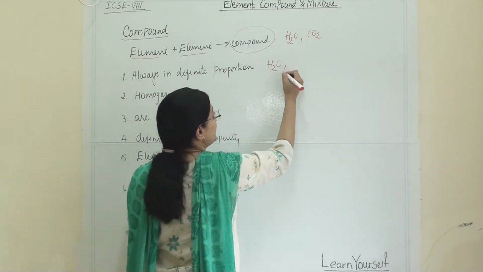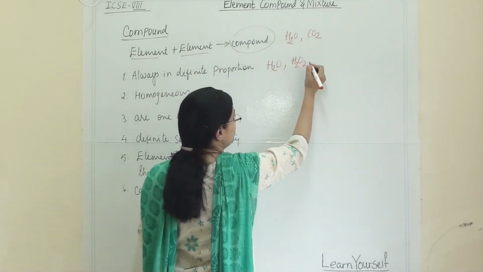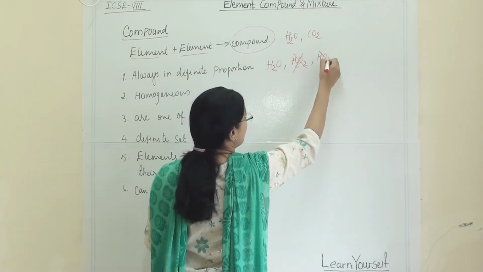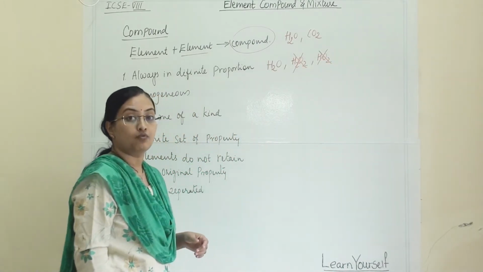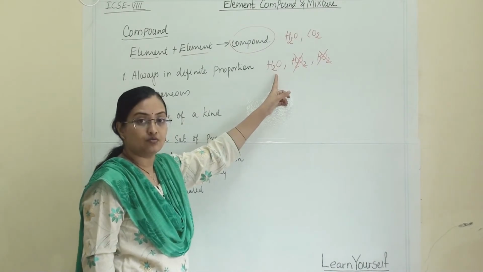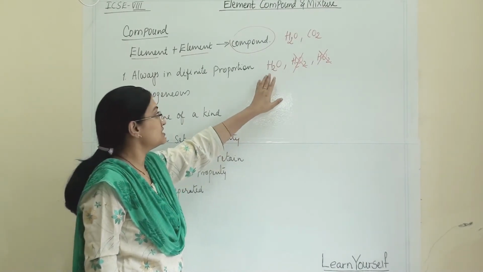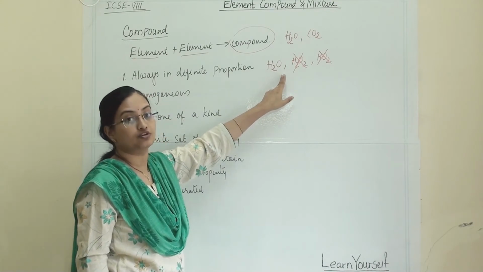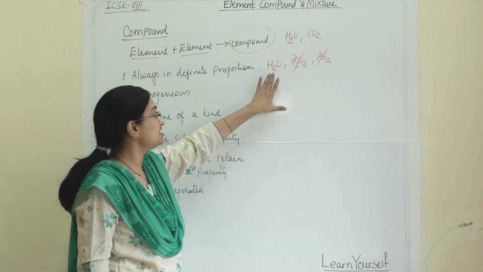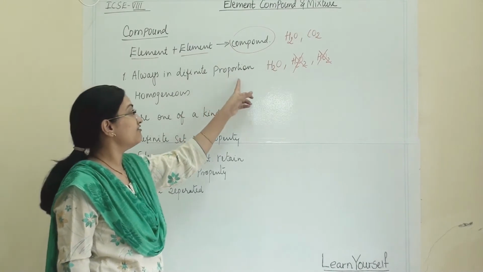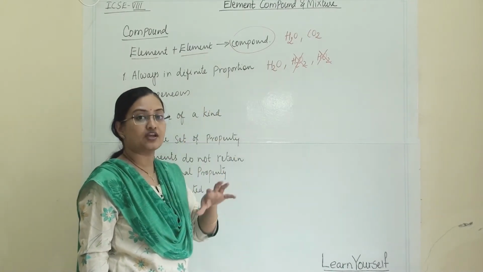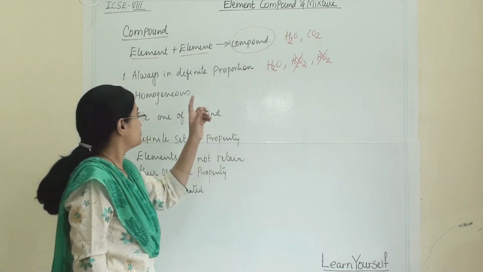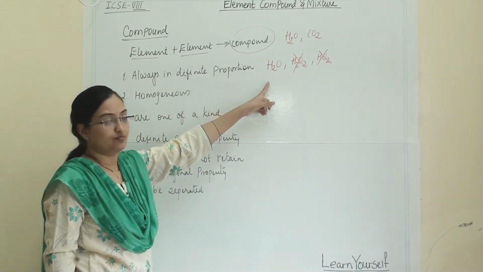If it is H2O2 or HO2, then these are not a water molecule. This is only the water molecule, because two atoms of hydrogen and one atom of oxygen are combined. So they are in definite proportion. If we are talking about water, then it has to be H2O.